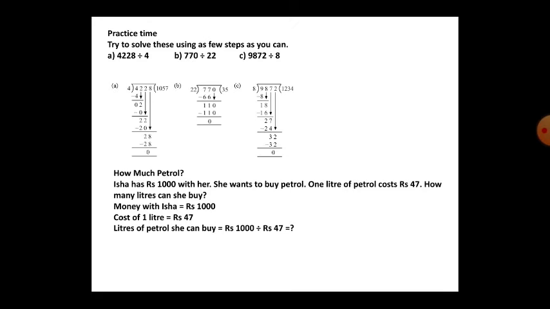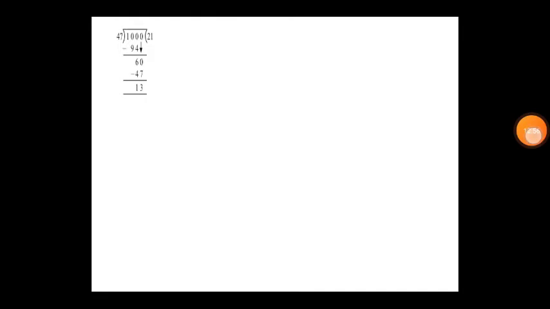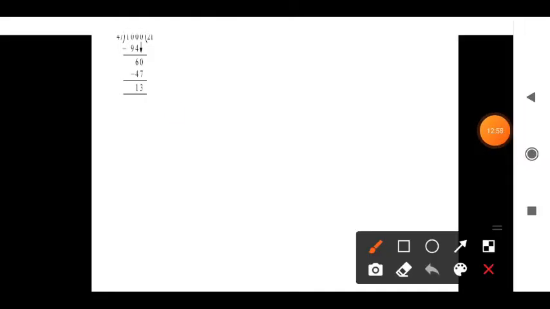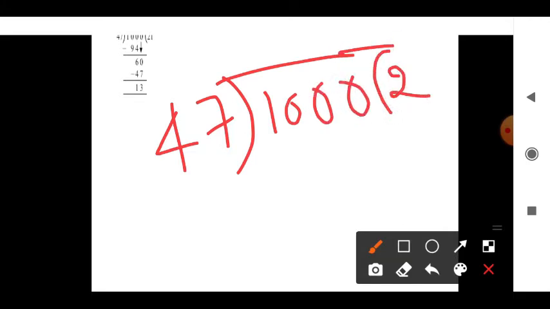How much means you have to divide and find here, because Isha has rupees 1000 with her. She wants to buy petrol. The cost of 1 liter of petrol is 47. So how many liters can she buy now? You have to divide and check. See here, Isha has 1000 rupees. So 1 liter of petrol costs 47.